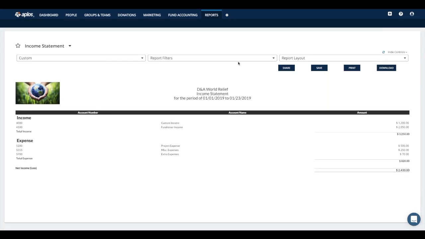All right. So congratulations. We made it halfway through what the software can do. So we've made it through the accounting section now. I'm going to answer a couple of questions that came through real quick here, and then we are going to jump into the donor management side of the system. So let's take a look at those real quick.